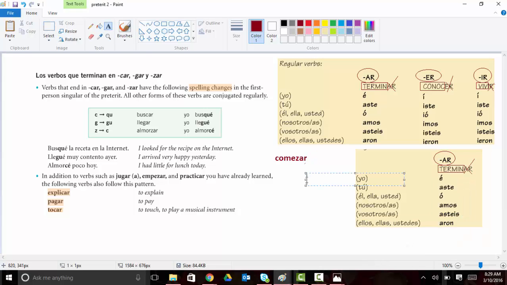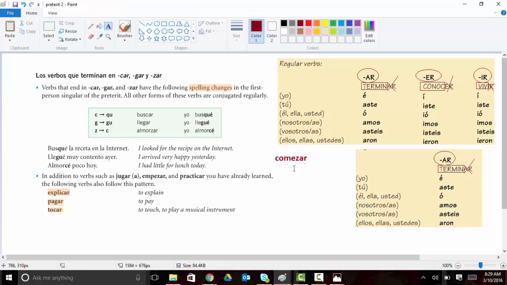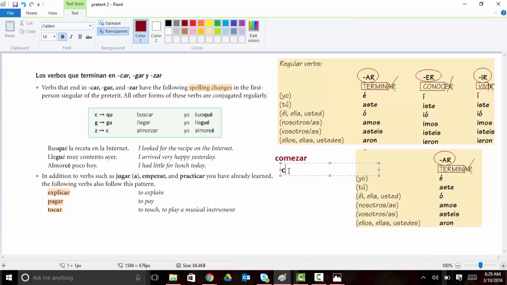Okay, there's one more in this group. It's the ZAR verbs. So if I start conjugating out comenzar and I don't do anything to it, I would have comenzamos, comenzasteis, comenzaron.